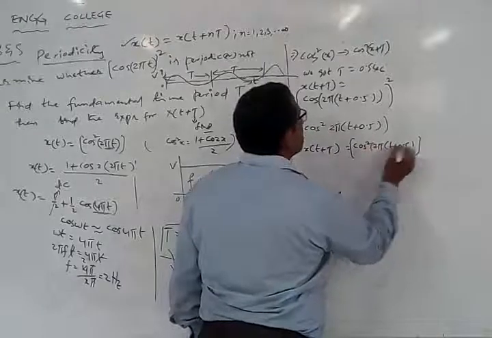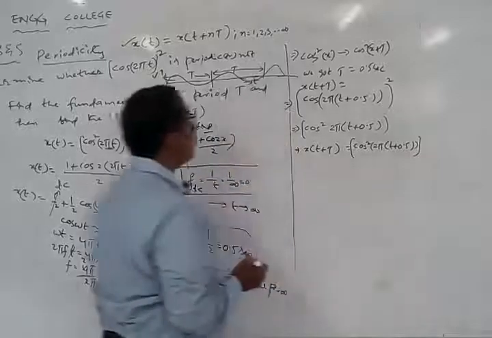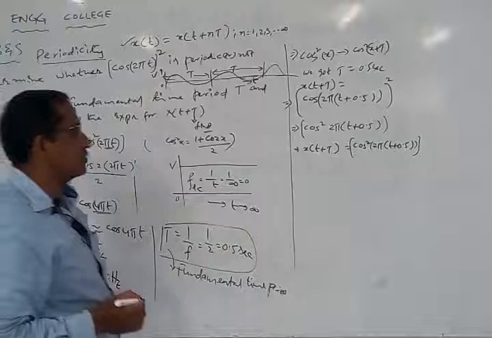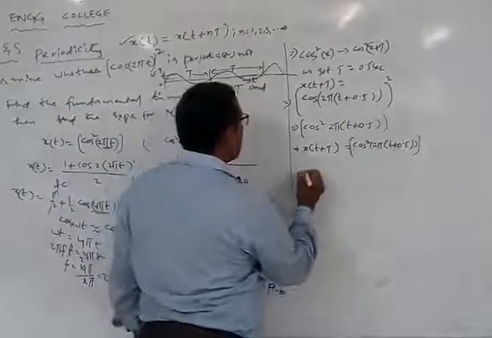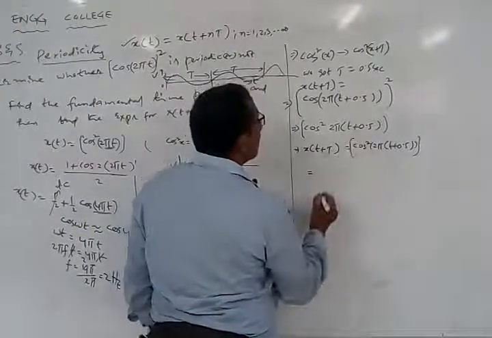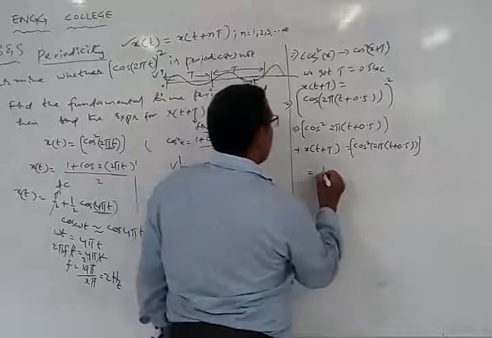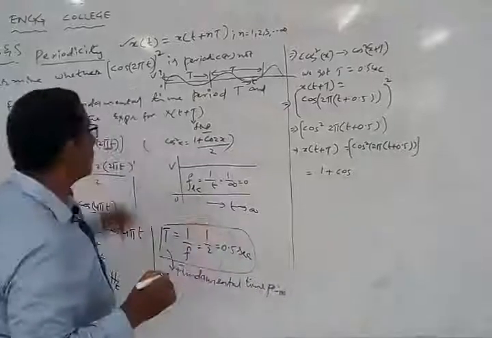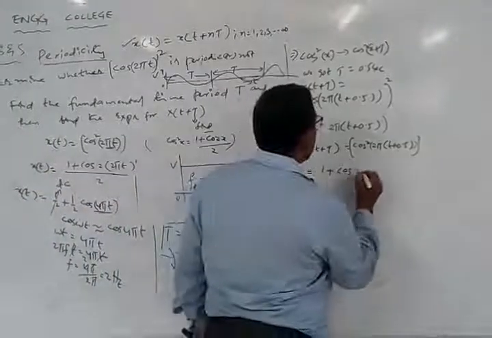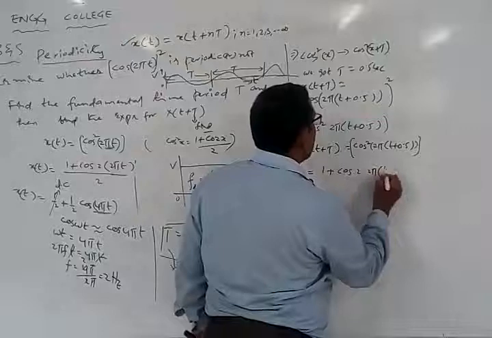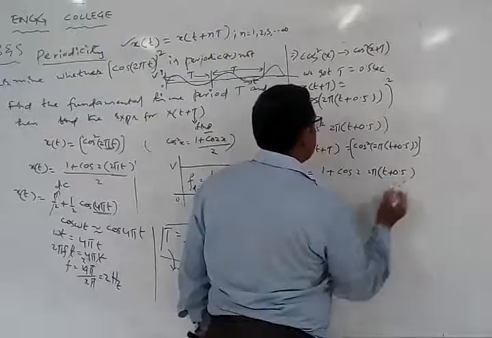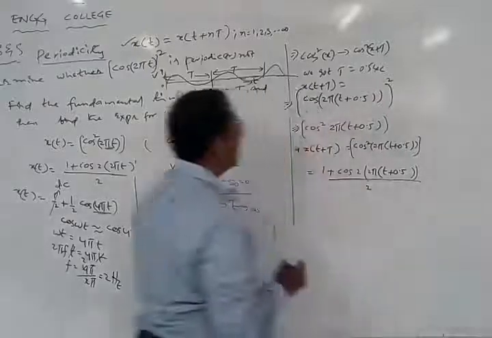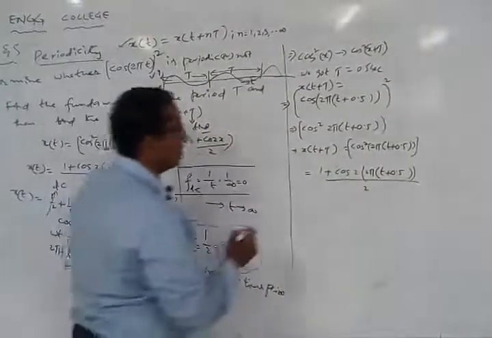Cos square theta form, similar to the previous one. Cos square theta is equal to 1 plus cos 2 theta by 2. So a similar form I will write now. Therefore this is equal to 1 plus cos 2 into 2 pi of t plus 0.5, all by 2. So this is the equation I get. Now once I get this equation, what will I be having?